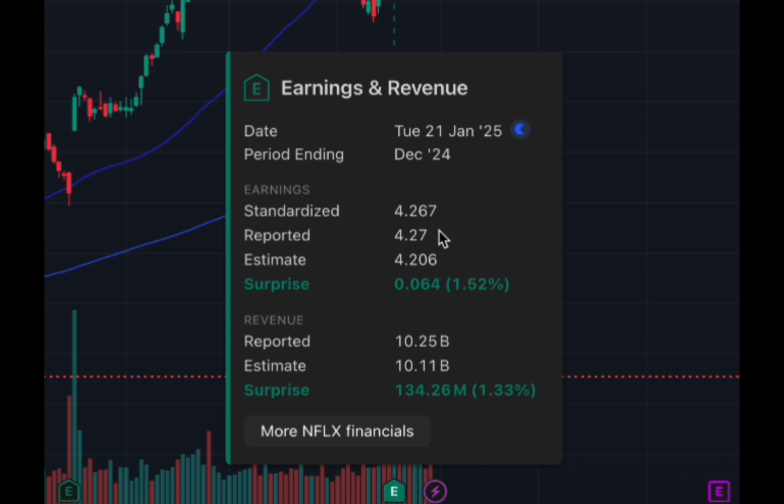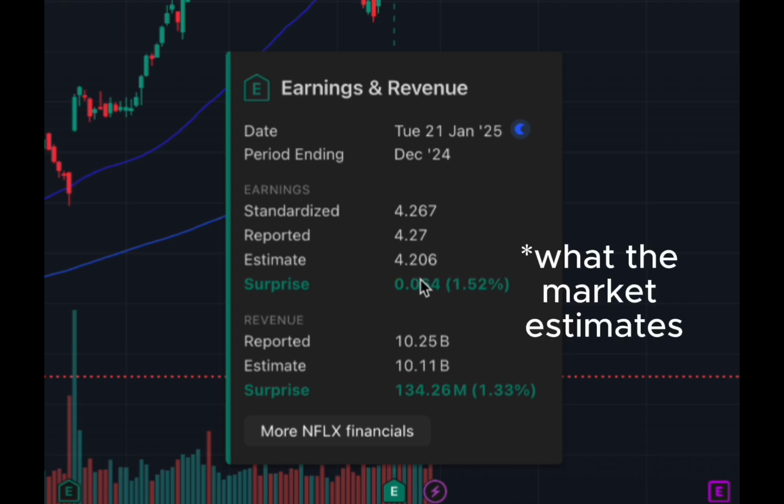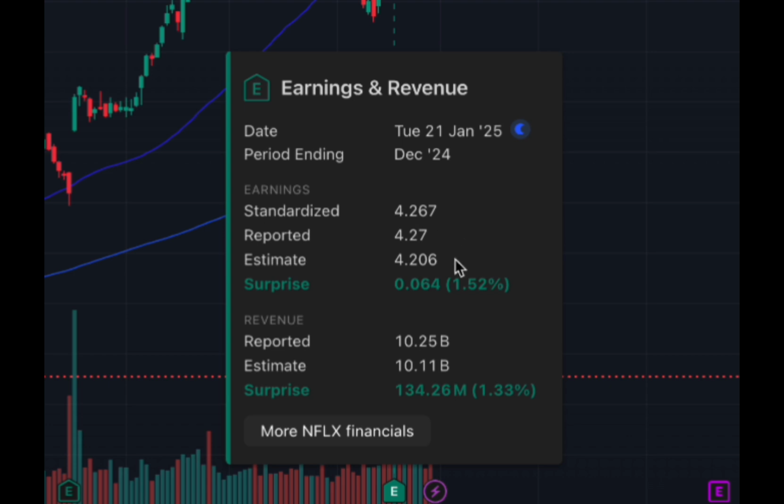Reported is the total including these one-time items. And this 4.267 and 4.27 is the earnings per share, which is their total earnings divided by the total number of shares. When they say surprise, this is compared to the consensus. The estimate is 4.206, which is what analysts estimated the earnings of the company to be, and it turned out to be 4.27. So this is a surprise of 1.5%.